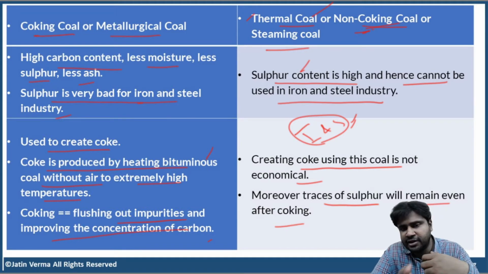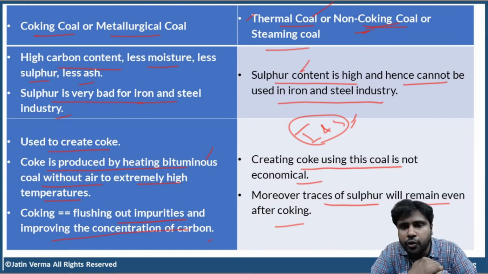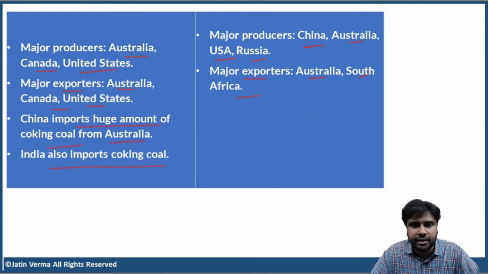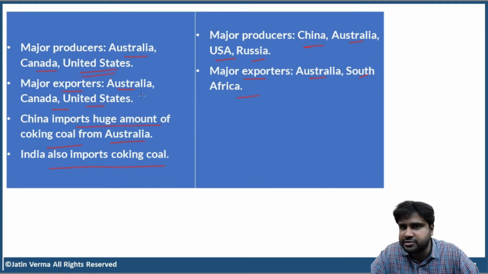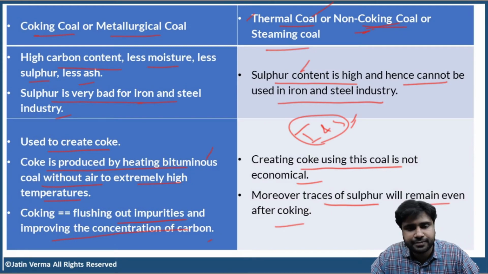Not only sulfur, even the thermal coal in India contains less amount of carbon. Less amount of carbon, high sulfur content. That is the problem with the coal we have in India. That is the reason the coal which we have is thermal coal or non-coking coal or steaming coal. That is used in thermal power plants. But the coking coal that is found in the countries of Australia, Canada, and United States contains less sulfur and high carbon content. So this is used to make coke. Clear, right?